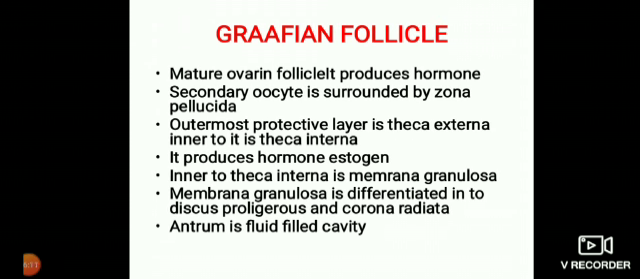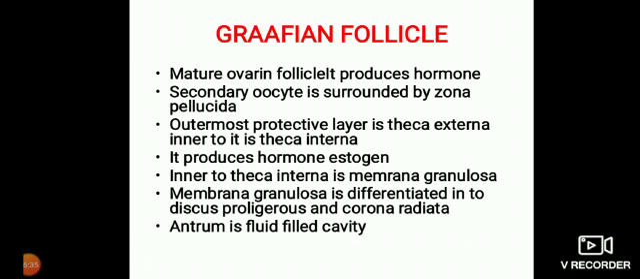I have put the Graafian follicle separately here because in the examination there might come a question: draw the diagram of the Graafian follicle for 3 marks, or describe the Graafian follicle. The Graafian follicle is a matured follicle. On the 14th day, it has parts like theca interna and theca externa. Then it encloses the cavity called the antrum.